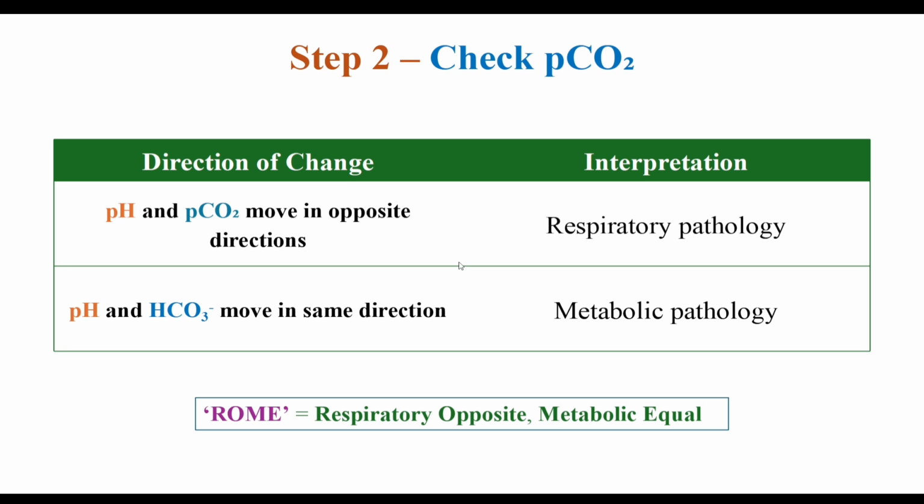You can use the mnemonic ROME or ROM. That means respiratory opposite and metabolic equal. So in the metabolic component, we will compare the pH and bicarbonate, and in the respiratory component, we will compare the pH with the PaCO2 level.